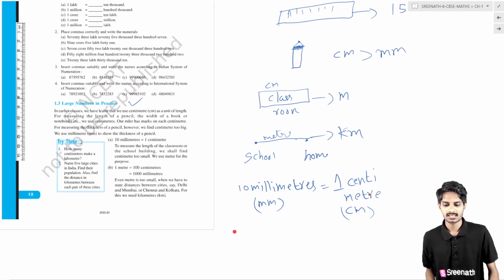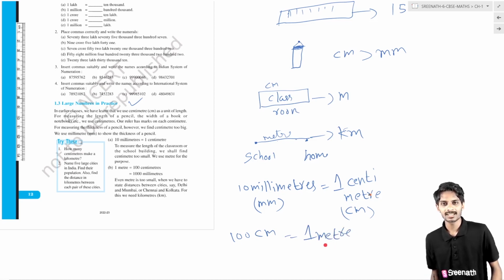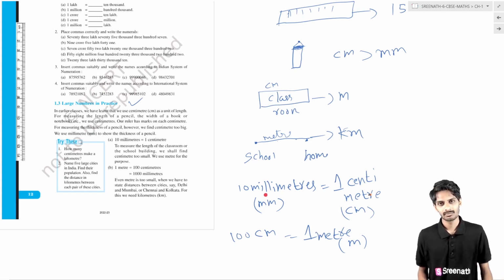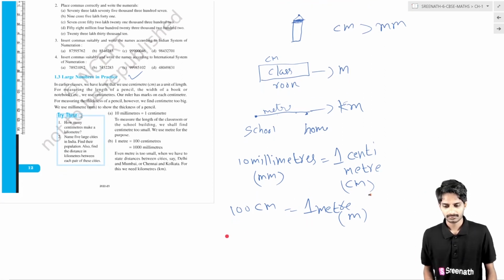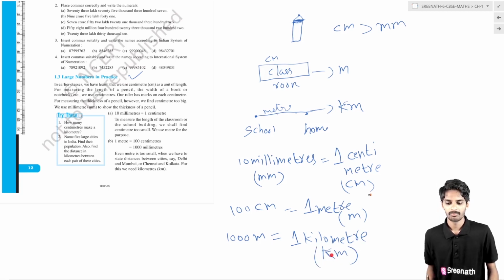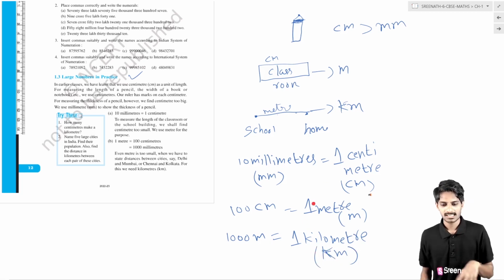Next, 100 centimeters is equal to 1 meter. How do we write meter in short form? That is m. 1 meter has 100 centimeters, and 1 centimeter has 10 millimeters. And next, 1000 meters is equal to 1 kilometer. How do we write it in short form? That is km. So these are the conventions.